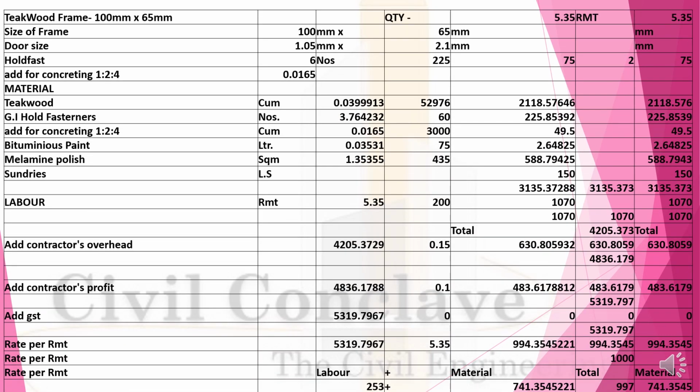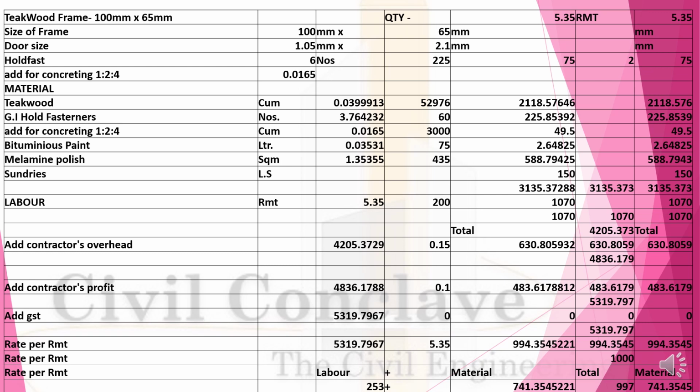First item, teakwood frame 100 by 65 mm, which requires 5.35 running meter. Size of the frame will be 100 by 65 mm. Door size 1.05 by 2.1 meter. Hold fast 6 numbers, 75 by 75. Add for concreting for holding the hold fast will be 0.0165 cubic meter.